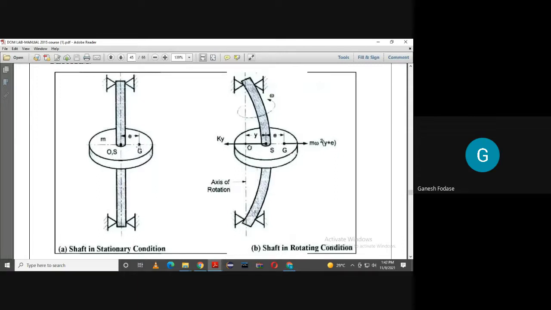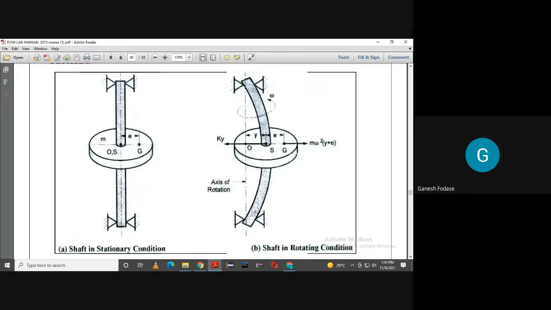And we know that if there are some irregularities, or due to some manufacturing difficulties, the center of gravity G is not lying at the geometric center, but it is at some distance from the geometric center.